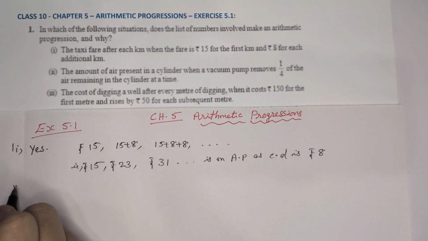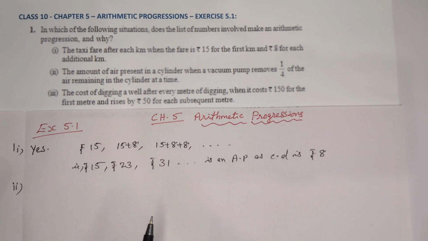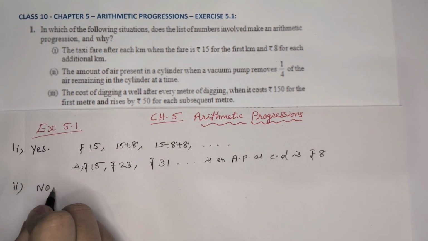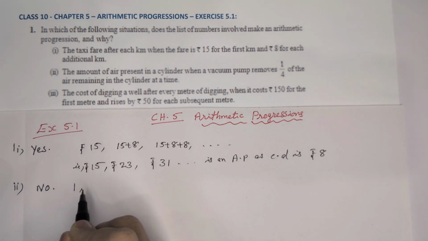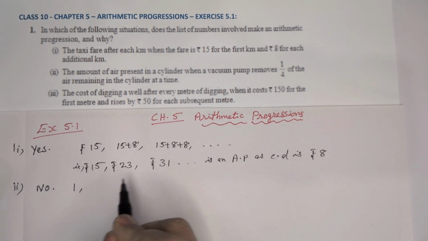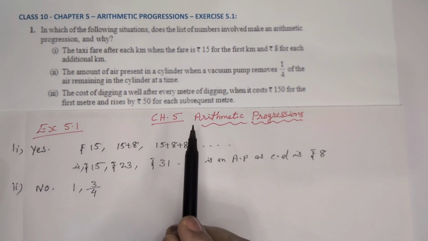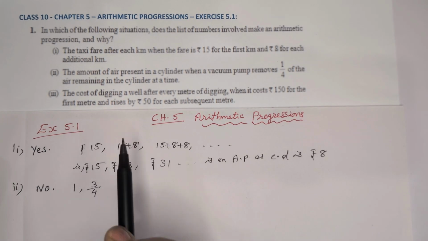Now second one. The amount of air present in a cylinder when a vacuum pump removes 1/4 of the air remaining in the cylinder at a time. So we know that is not an AP. Why? In the beginning full air is there and only 3/4 remains, as 1/4 is removed.